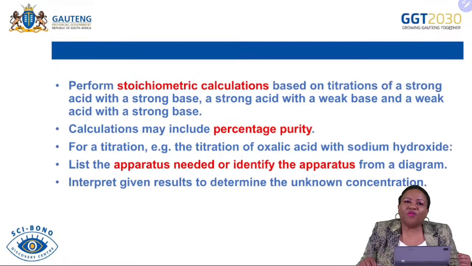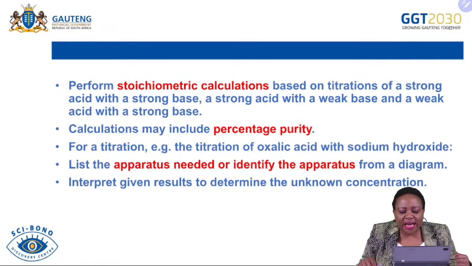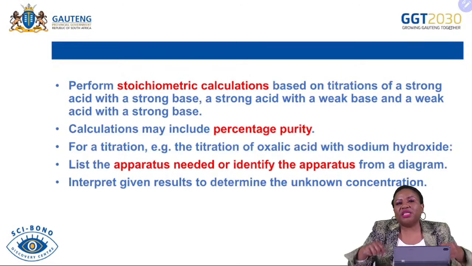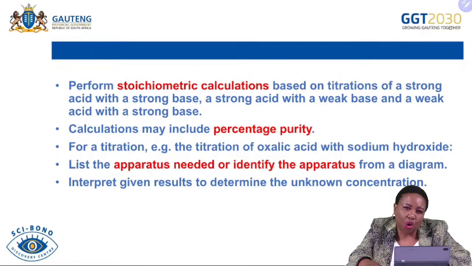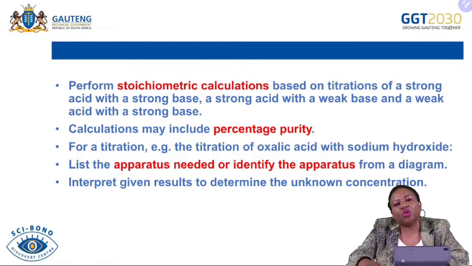We are also going to perform some stoichiometric calculations based on titration of strong acids and strong bases, strong acid and weak bases, and weak acid and strong bases. As we did in our previous lesson on hydrolysis, we never looked at the reaction between weak acids and weak bases, but we are always looking at weak acids and strong bases, or weak bases and strong acids, or strong bases and strong acids. So we are going to look at those stoichiometric calculations in terms of the strength of the acids and bases.